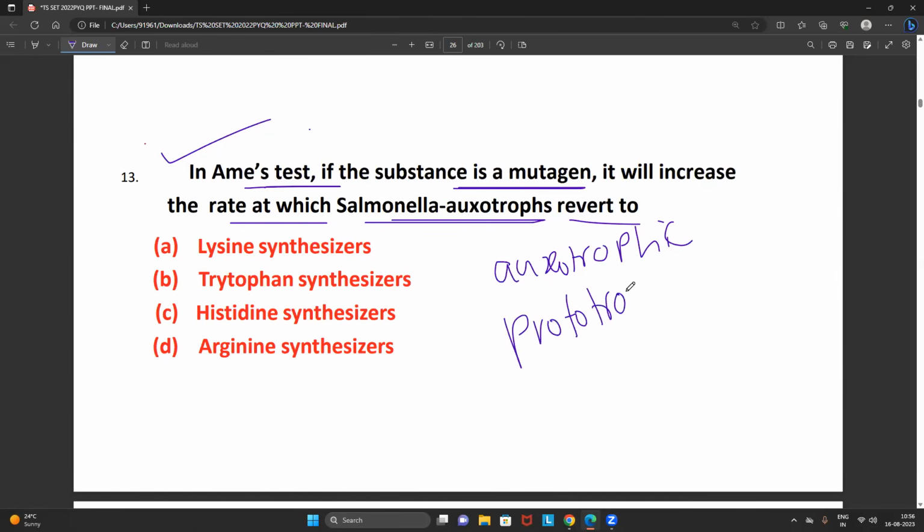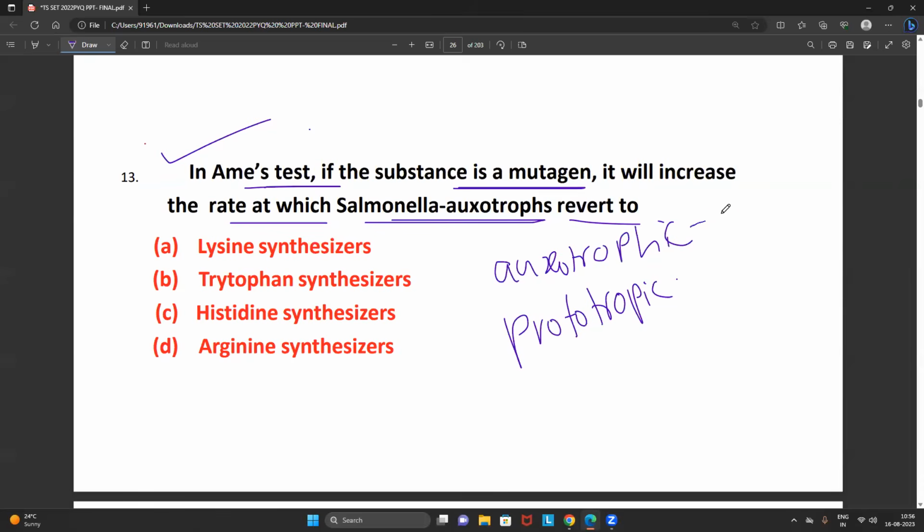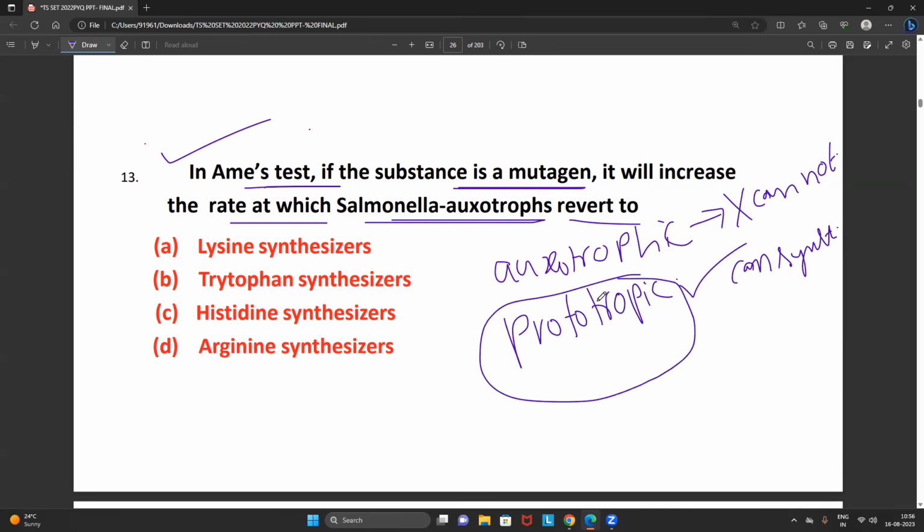That is a very important statement. What is auxotrophic? Auxotrophic means which cannot synthesize some substance on their own. What is prototrophic? Prototrophic means which can synthesize everything on their own. That is what exactly we can call prototrophic.